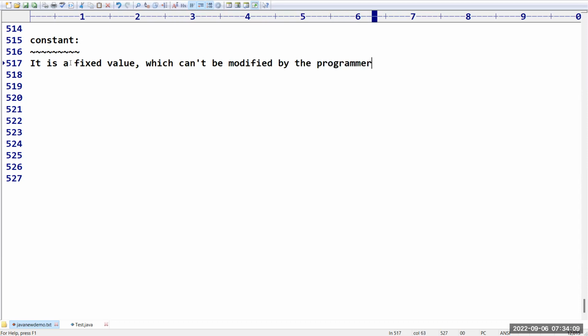We can declare these constants by using the final keyword in Java.